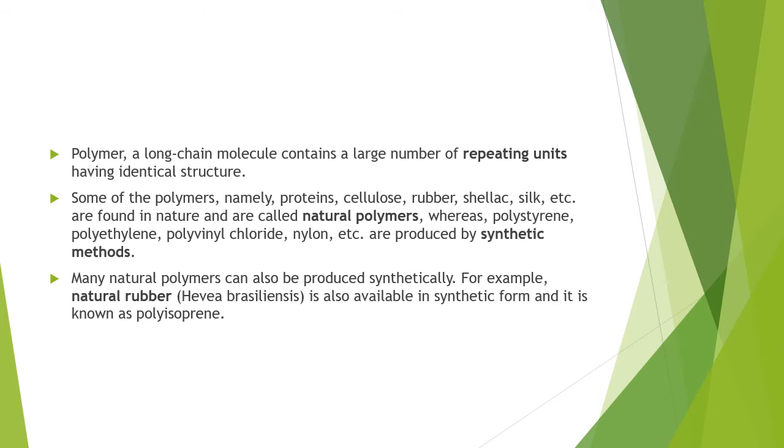So, a polymer is a long chain molecule. It contains a large number of repeating units having identical structure. Some polymers, such as proteins, cellulose, rubbers, silk, etc., are found in nature and are called natural polymers. Whereas polystyrene, polyethylene, polyvinyl chloride, nylon, etc., are produced by synthetic methods. Many natural polymers can also be produced synthetically. For example, natural rubber is also available in synthetic form and it is known as polyisoprene.